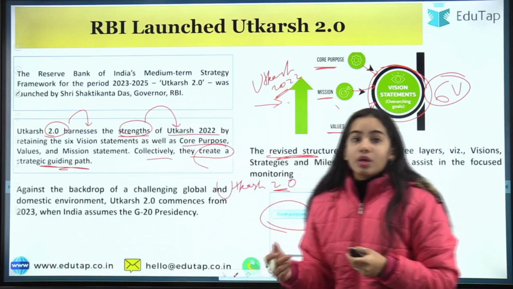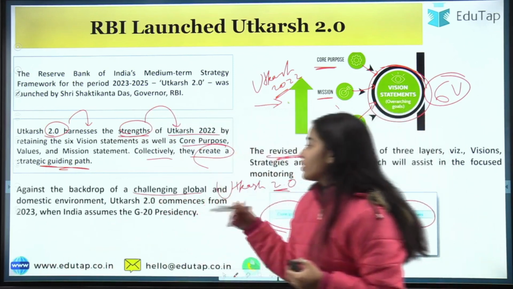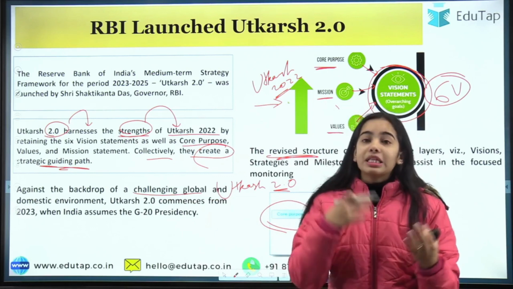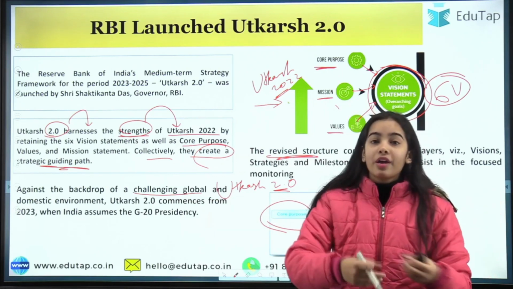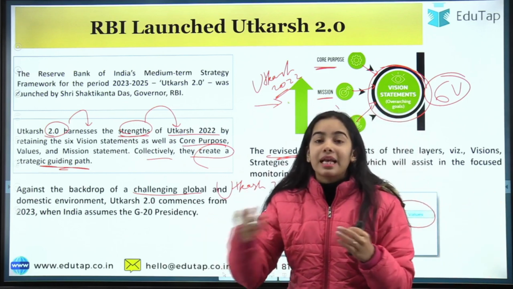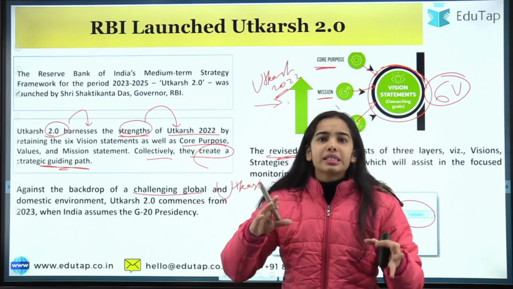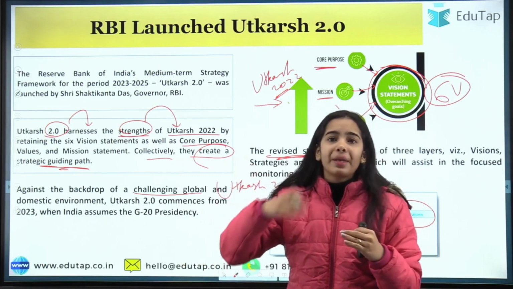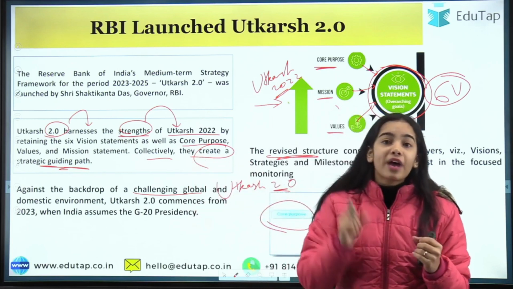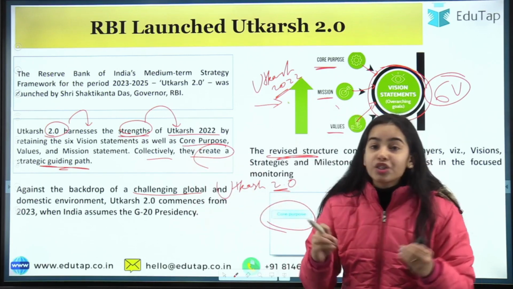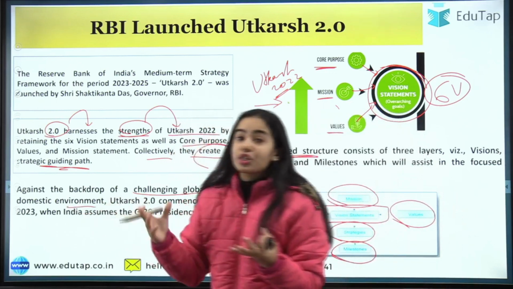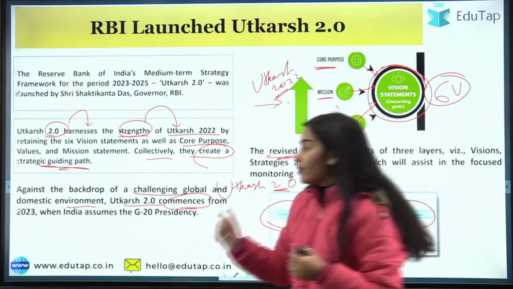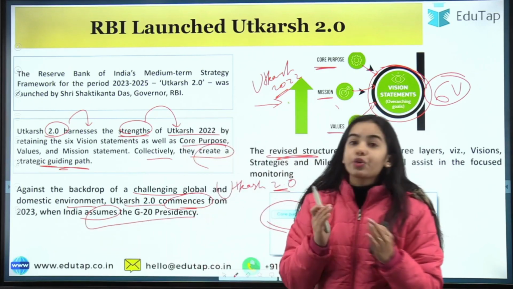Okay. Now, against the backdrop of a challenging global and domestic environment, the Utkarsh 2.0 is starting when there is the Russia-Ukraine war going on, when COVID-19 has just gone by, there is turmoil, the world economy is moving a lot, there is much up and down volatility going on in the financial markets. So in such a challenging global and domestic environment, the inflation was so high. Utkarsh 2.0 has commenced from 2023 when India has taken the G20 presidency.